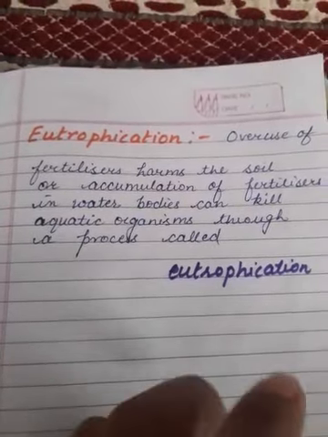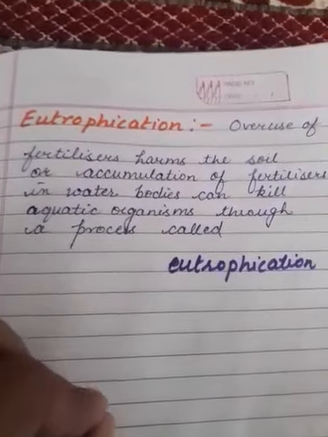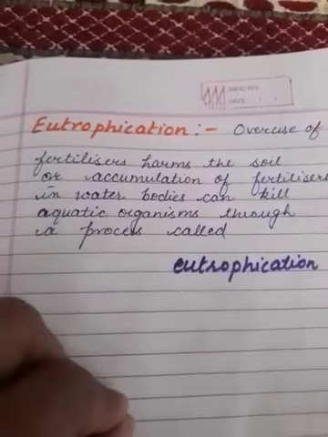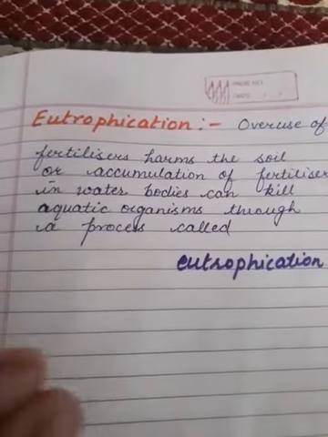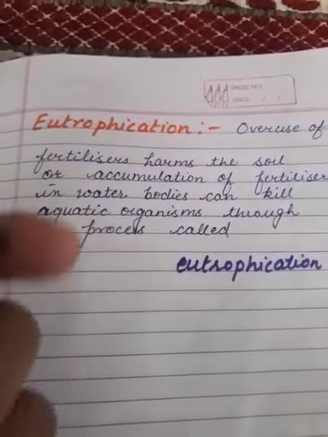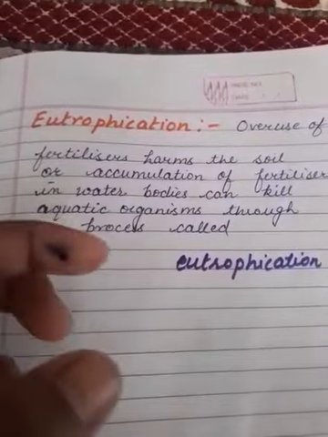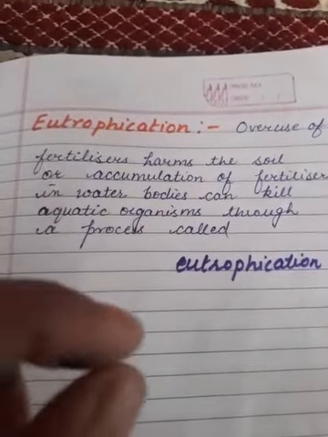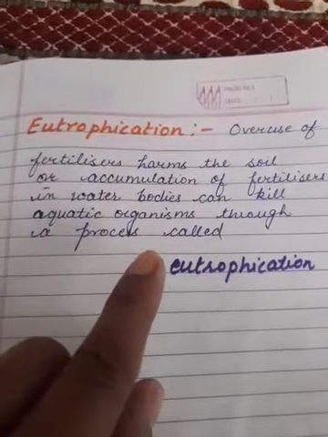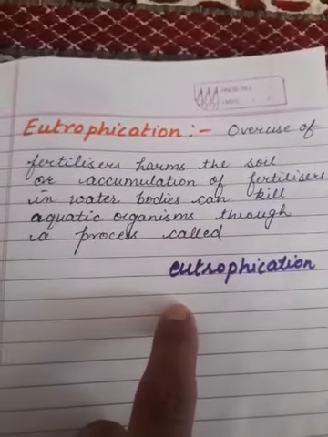When fertilizers are made in factories, the fertilizer waste accumulates in water bodies like rivers. Then it can kill aquatic organisms like fishes through a process known as eutrophication. It is a process in which overuse of fertilizers harms the soil, or accumulation of fertilizers in water bodies can kill aquatic organisms.